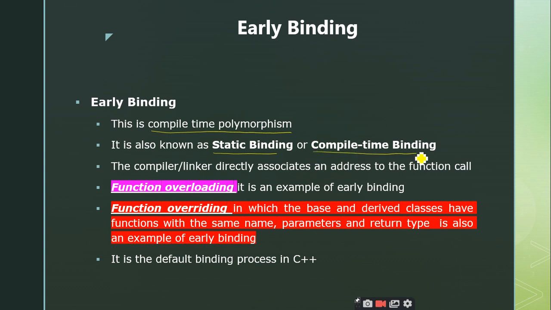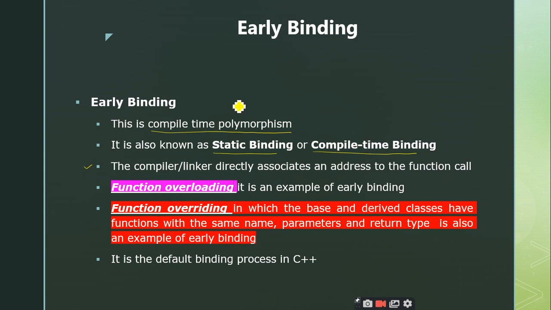Here the compiler or the linker directly associates an address to the function call at the time of compilation. So the compiler will take the responsibility of mapping the addresses of the functions, the function call with the function definition, right?